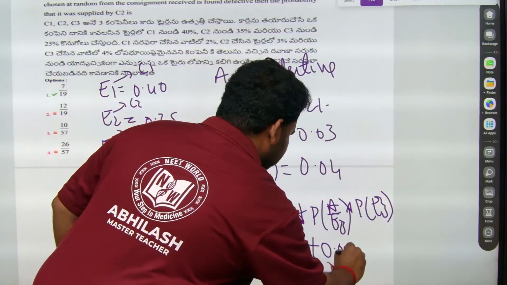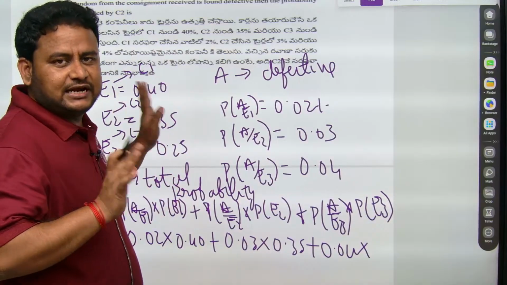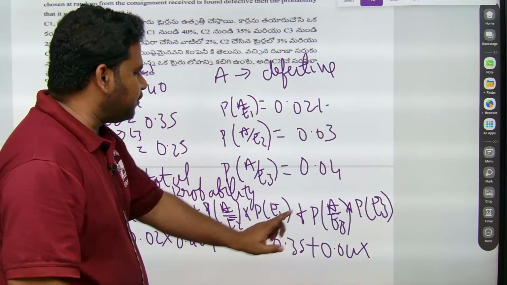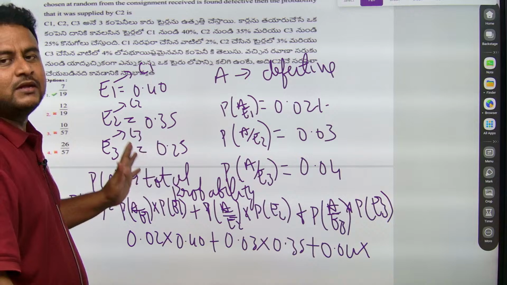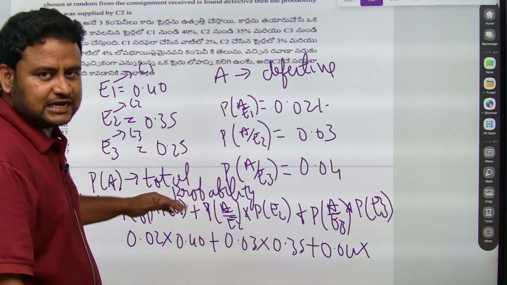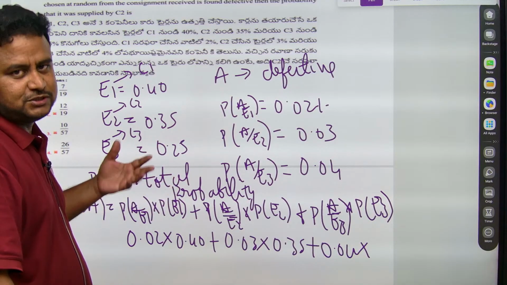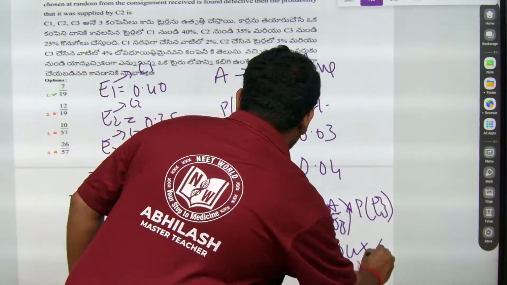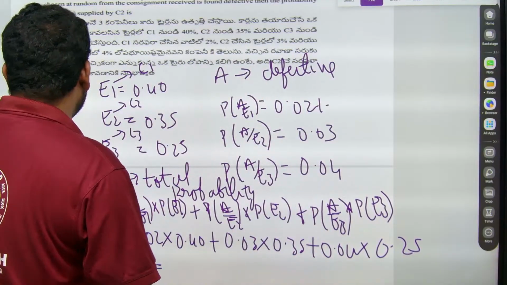Very simple question. First of all, you have to write down the events correctly. Understand the question correctly, write down the events, then use total probability. This is 0.04 into 0.25. Actually this question can be solved even using a shortcut method, but I am telling you the solution in a detailed way so that you understand the concept also. Directly I could have written total probability and then used Bayes theorem. Bayes theorem you must be knowing.